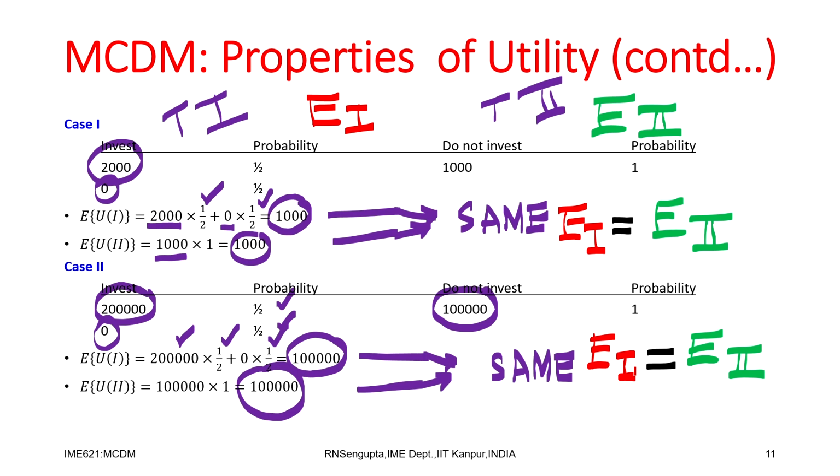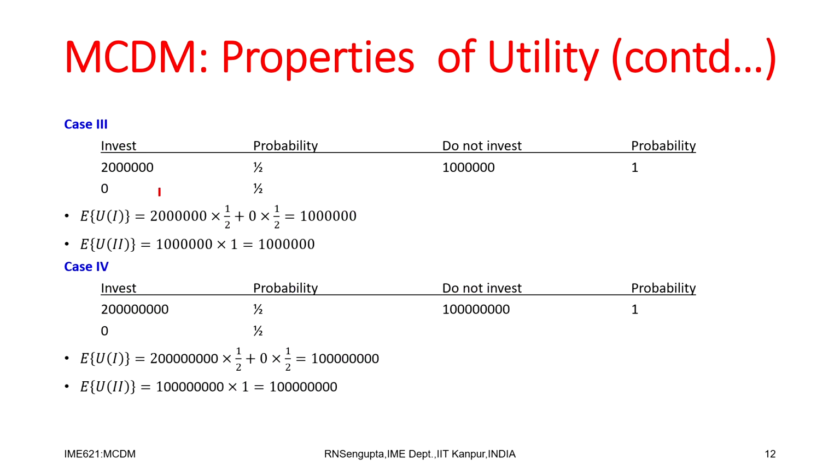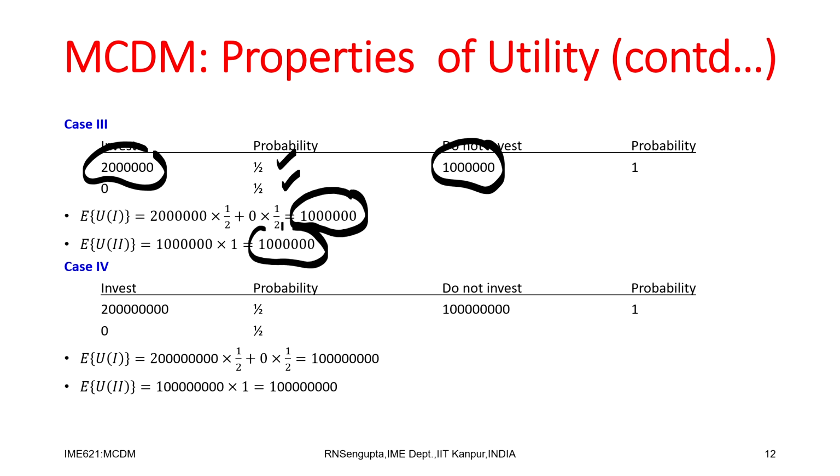Now, go to the third instance. So, the value is now 20 lakh, again value is 0 for the tail, probability is half and half, and the sure event is 10 lakh, the probability is 1. The expected value as usual comes out to be 1 lakh for table 1, 1 lakh for table 2.